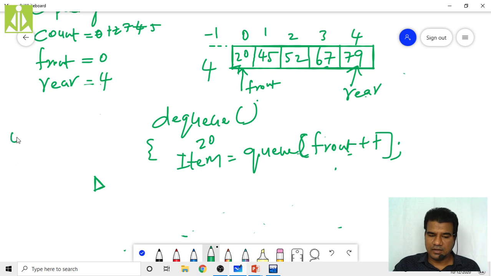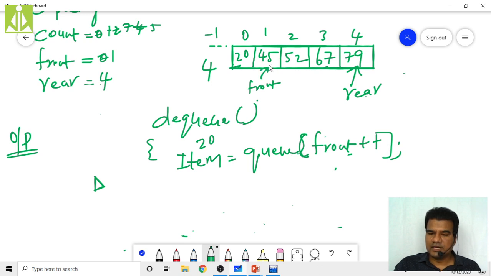Then let us assume this is your output screen. Then this item will become 20. Then front will become 1, because we are saying front plus plus. First it will retrieve the value, then it will increment. So front will become 1 now. So when your front is 1, your front is going to point to this second location.